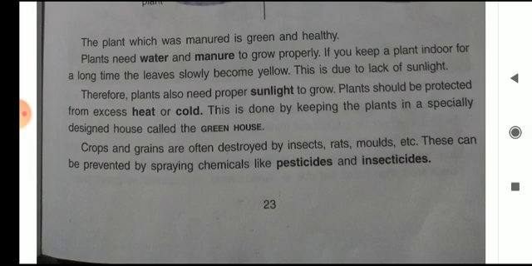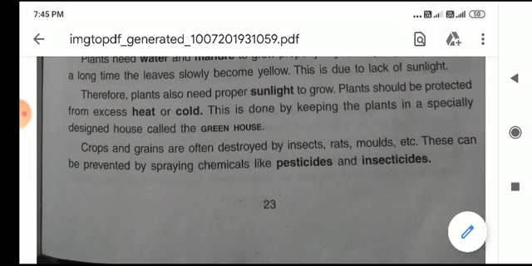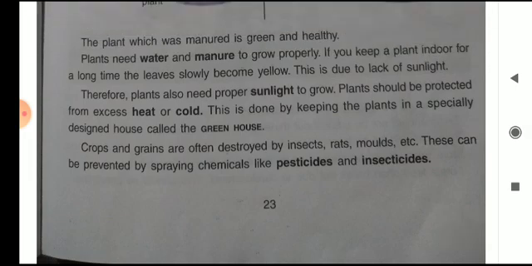Plants should be protected from excess heat or cold. This is done by keeping the plants in a specially designed house known as a greenhouse.